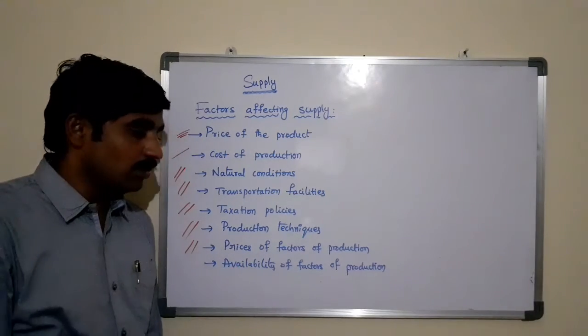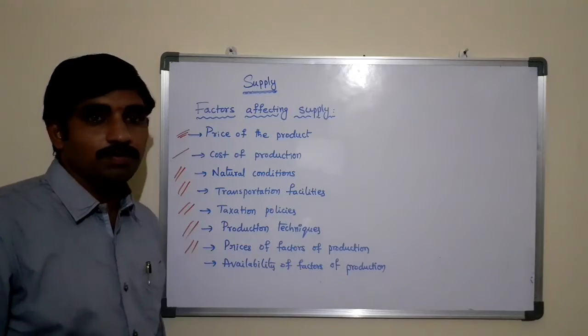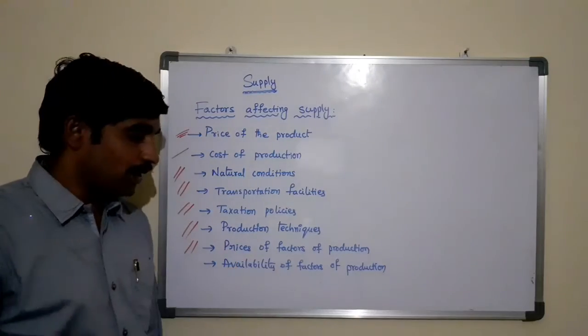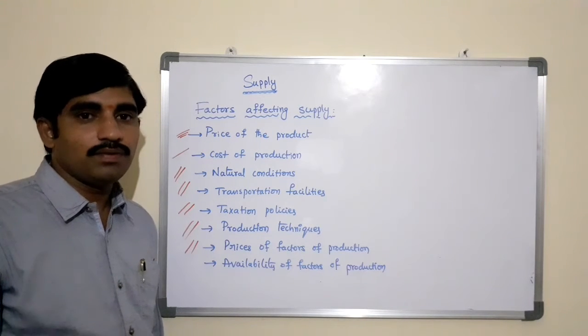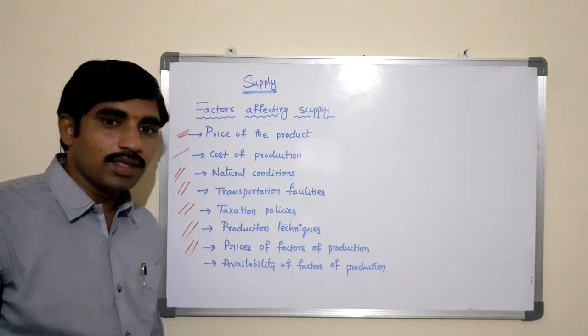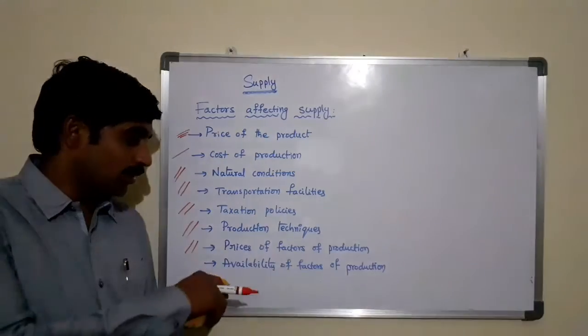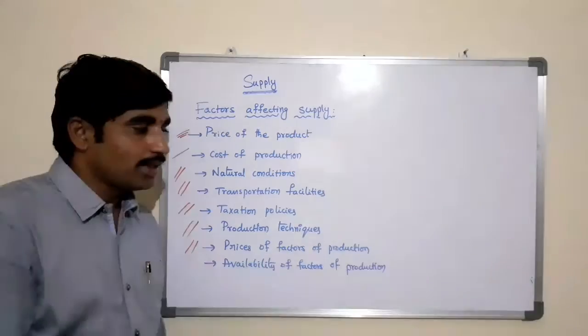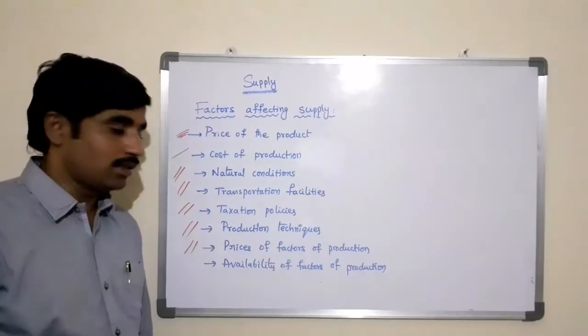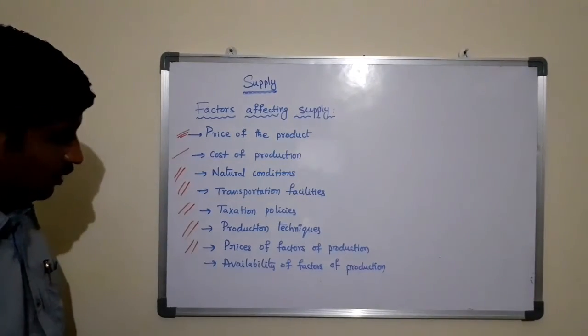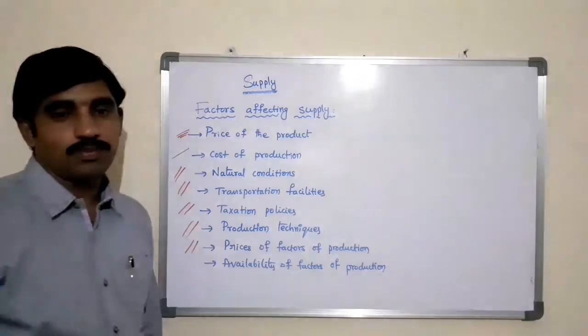So that also affects the supply. The higher the prices of the factors of production, the less the supply in terms of quantity. There is a negative relationship between the prices of the factors of production and the supply of products to the market.